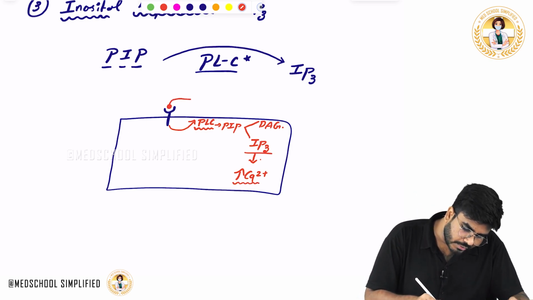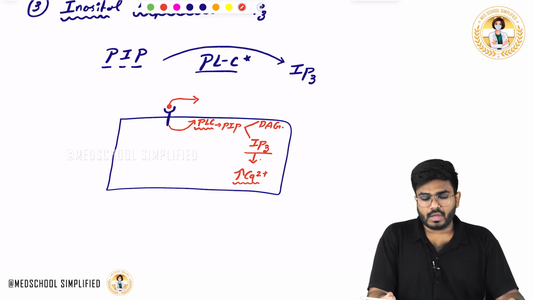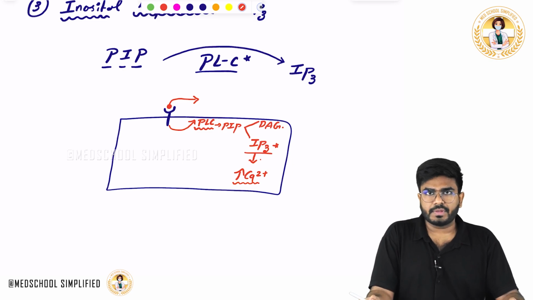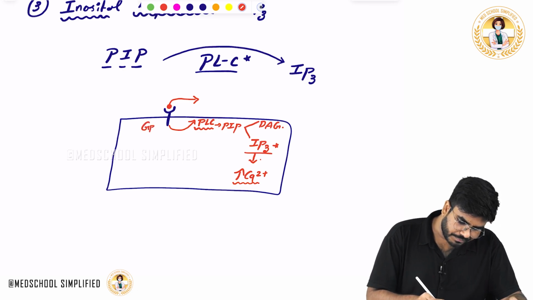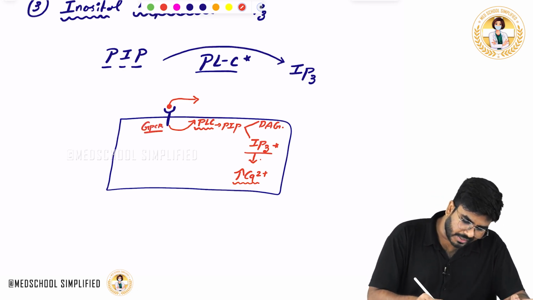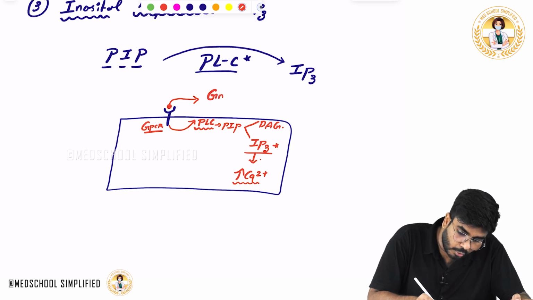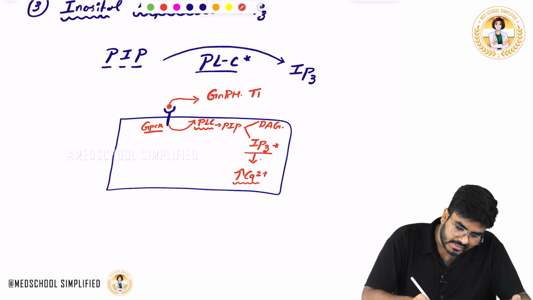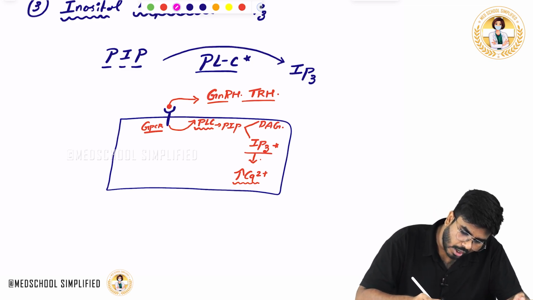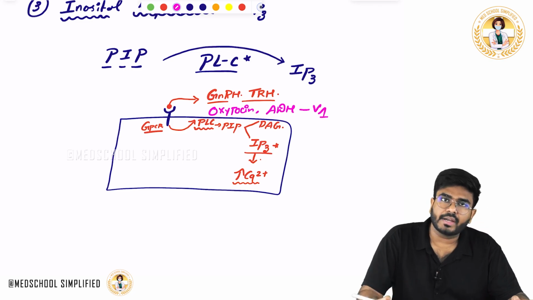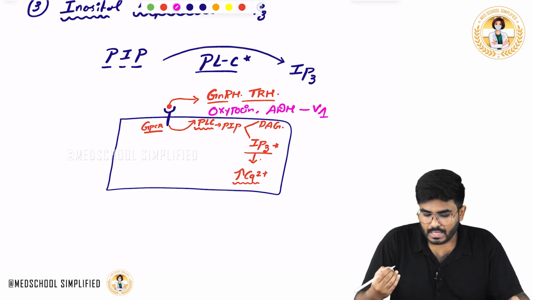So, which hormones use this IP3 DAG system? This IP3 is a secondary messenger, not the DAG. Again, this is also a G protein coupled receptor. Hypothalamic hormones like GnRH, gonadotropin releasing hormone, and thyrotropin releasing hormone. These are the hypothalamic hormones. Next, posterior pituitary hormones like oxytocin and vasopressin, antidiuretic hormone, when it acts on the V1 receptor. Antidiuretic hormone acting on the V1 receptor is going to increase the intracellular IP3 levels.